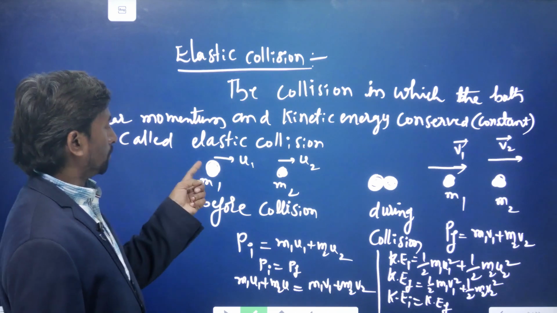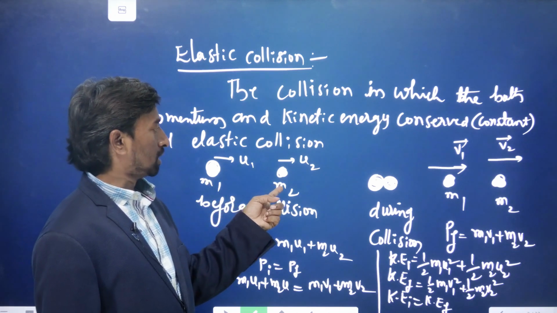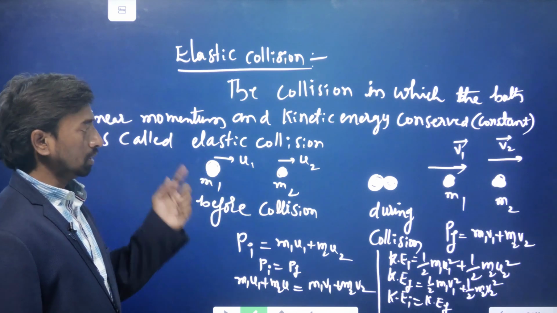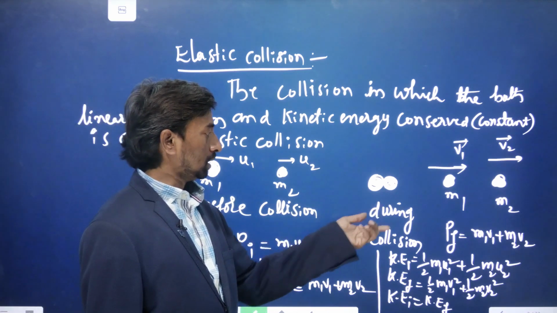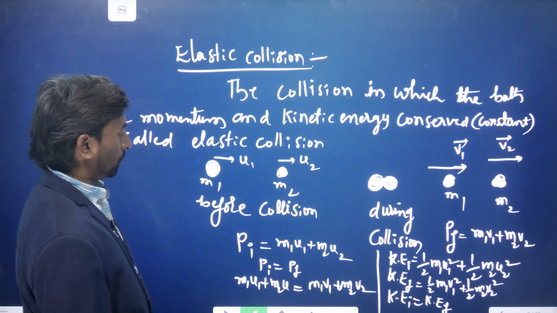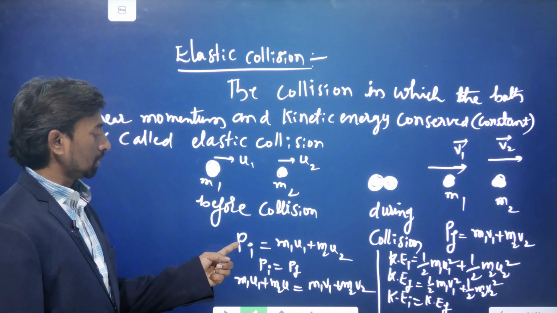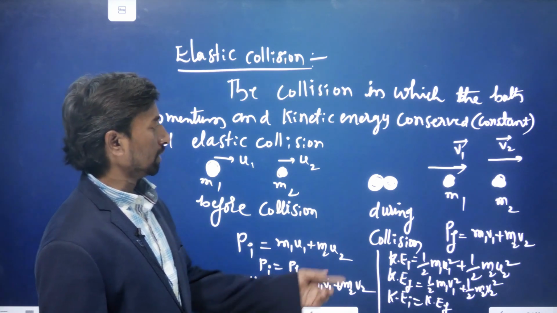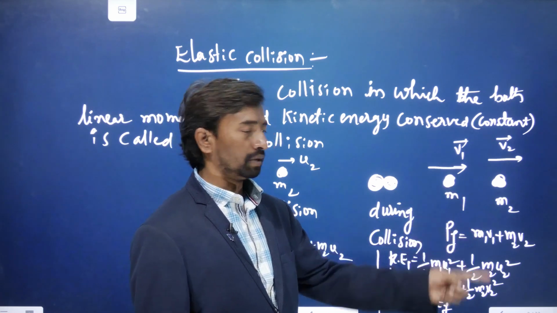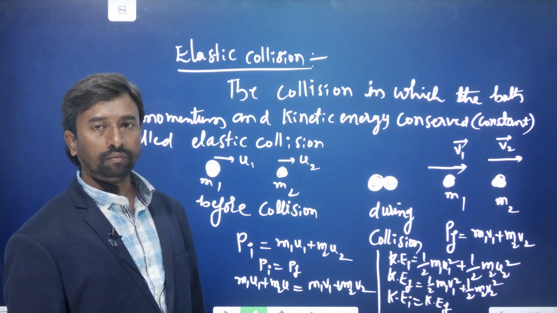Suppose the first body has a mass m1 and it is moving with speed u1, and the second body has a mass m2 and it is moving with speed u2. This is before the collision. During the collision they interact, and after the collision they move with different velocities v1 and v2. Before the collision the momentum is m1 u1 plus m2 u2, denoted by p initial, the initial momentum. After the collision the final momentum is p final equals m1 v1 plus m2 v2.